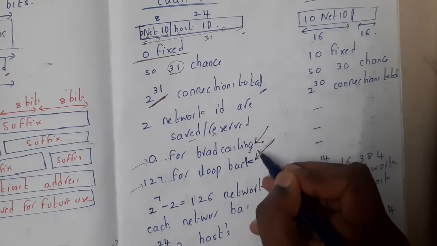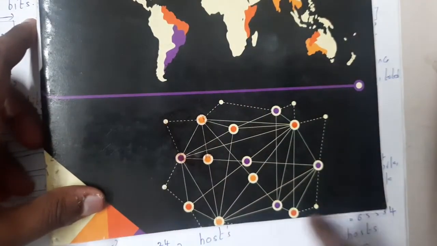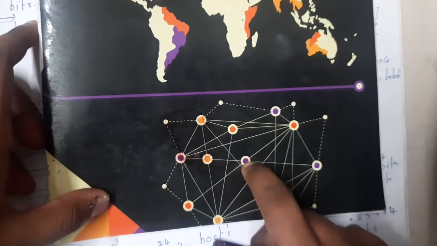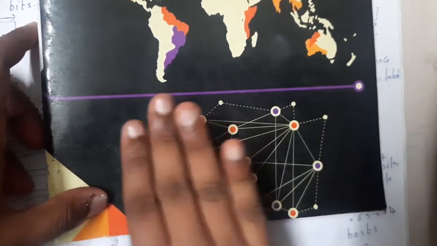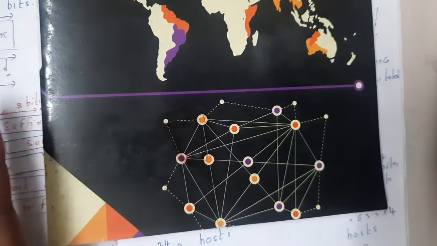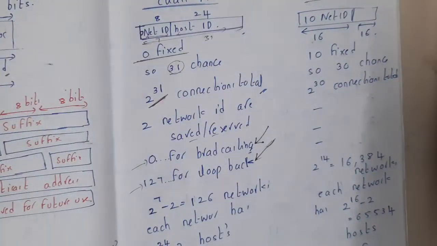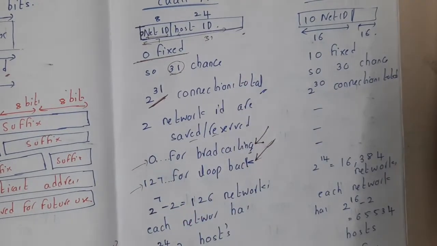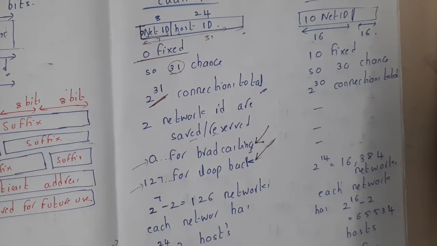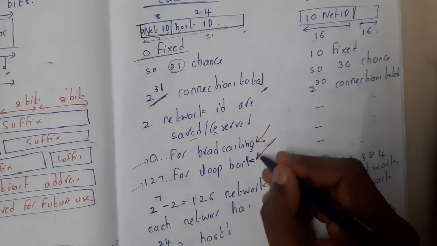What is broadcasting, guys? Assume that this whole thing is a network. If this device is broadcasting something, basically broadcasting means it is going to send that data to everyone in the network. That is broadcasting. Got it? Yes. So if I send my packet to this address in the network, it will automatically broadcast, guys. Got it? Yes. Okay, so now you got an idea, right?